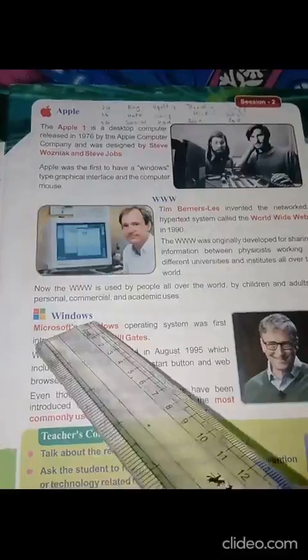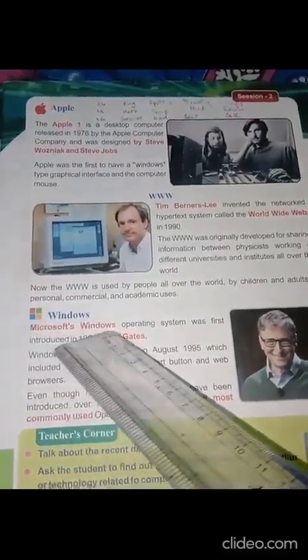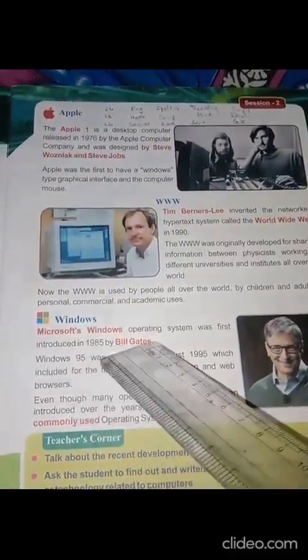Windows. Microsoft Windows operating system was first introduced in 1985 by Bill Gates.